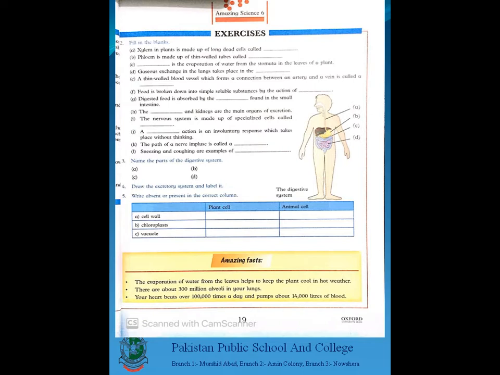Write absent or present in the correct column. Cell wall, plant cell present, animal cell absent. Under the plant cell you should write present. Under the animal cell you should write absent. Chloroplast, under the plant cell heading you should write present, and in animal cell absent. Vacuole, present in both plant cell as well as in animal cell.